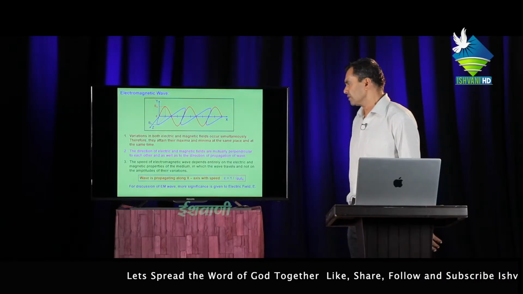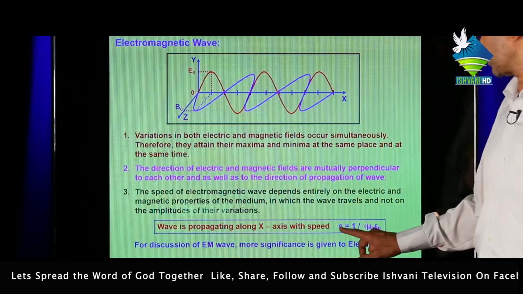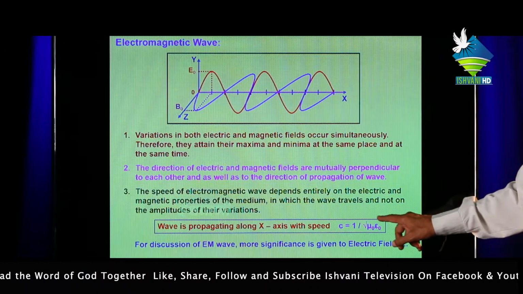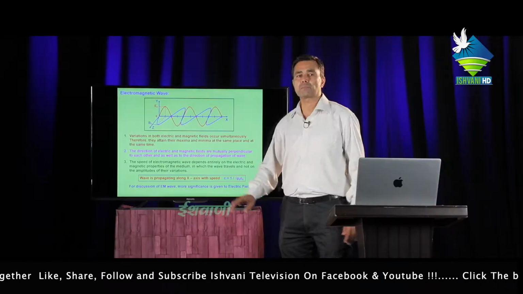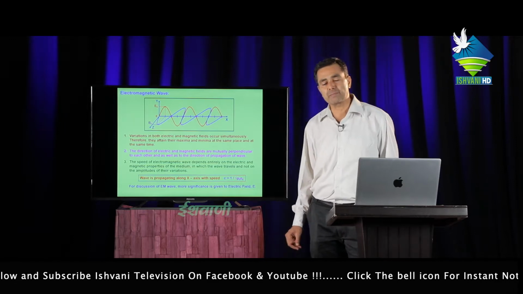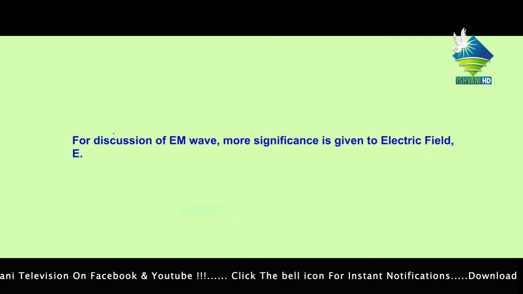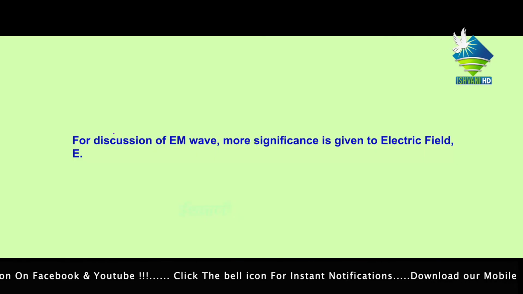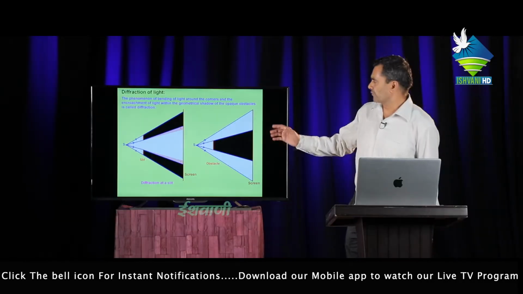Then the velocity of the wave propagating in any axis is represented by c equal to 1 upon root mu 0 epsilon 0. Mu 0 is the permeability of a vacuum and epsilon 0 is the permittivity of a vacuum. For discussion of electromagnetic waves, more significance is given to the electric field E.